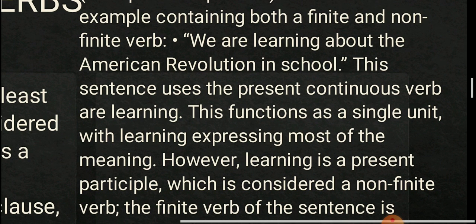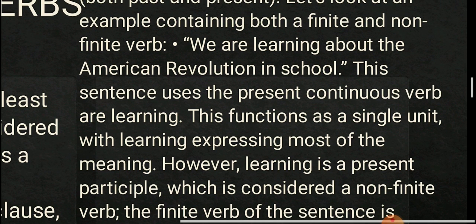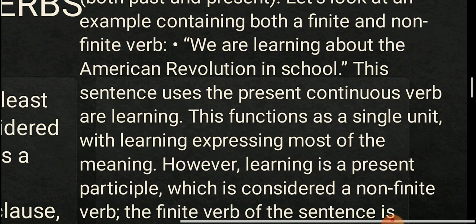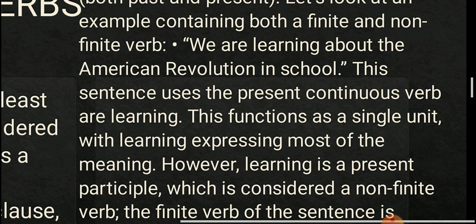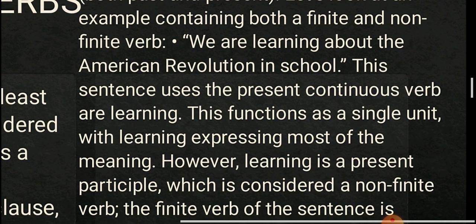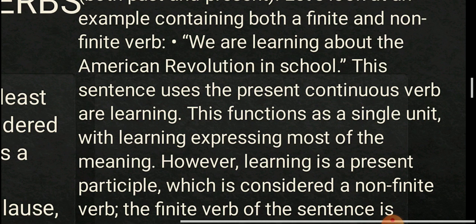Non-finite verb, how can you say it? Because by looking at first glance, we say that it is a verb, but it is a non-finite verb. Then if we say it is a non-finite verb, a thought comes into our mind: where is the finite verb? So the finite verb of the sentence is actually the auxiliary verb are.